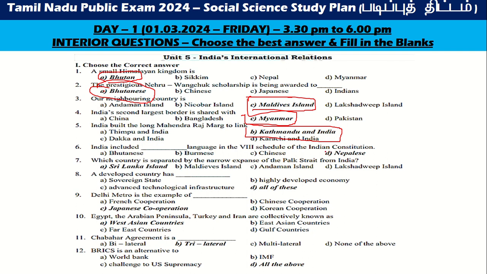India included Nepalese language. Which country is separated by narrow expanse of Pakistan? Sri Lanka Island. A developed country has all of these. Delhi Metro is an example of Japanese cooperation. Egypt, the Arabian Peninsula, Turkey and Iran are collectively known as West Asian countries. Chabahar Agreement is a trilateral. BRIC is alternative to all the above.